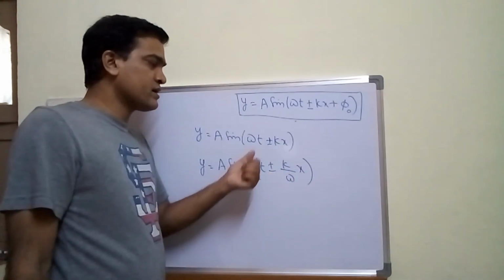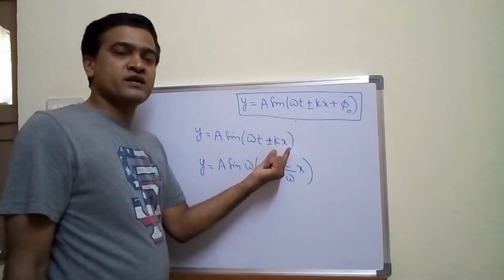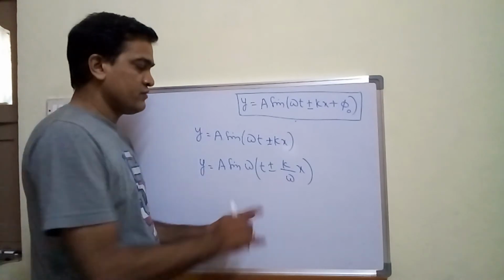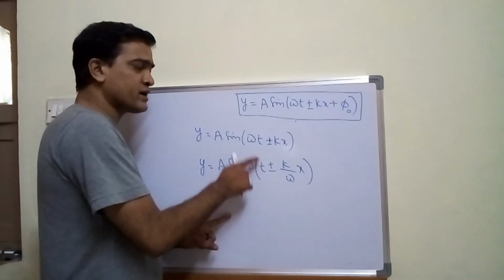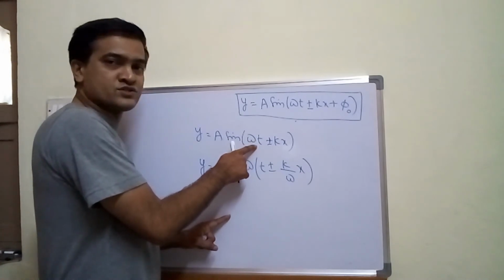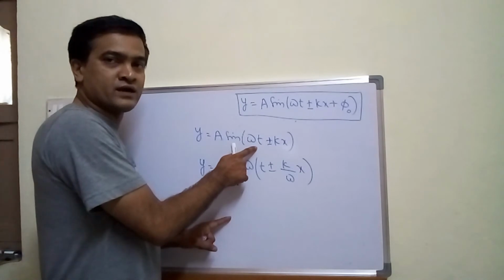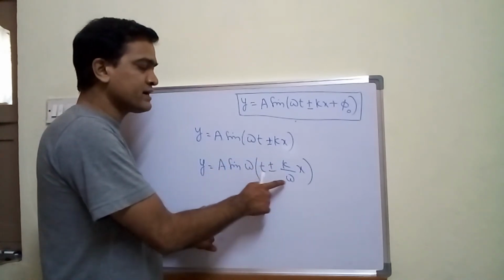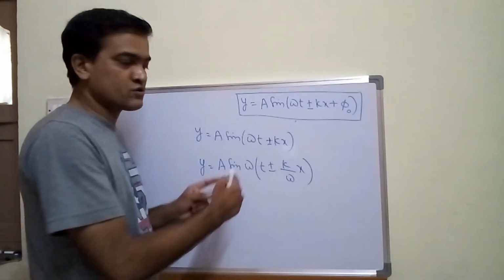This is simple. I have taken ω as common, even though ω is not there, by writing ω in the denominator. If you multiply these two, ω into t, you will get ωt, and if you multiply ω with k by ω, ω gets cancelled, you will get kx. You can cross-check whether you are getting the above step or not.